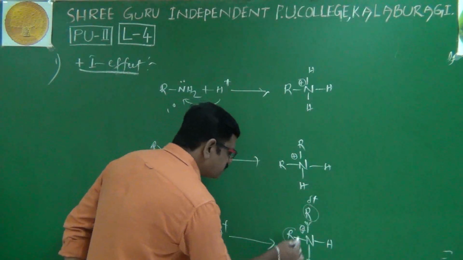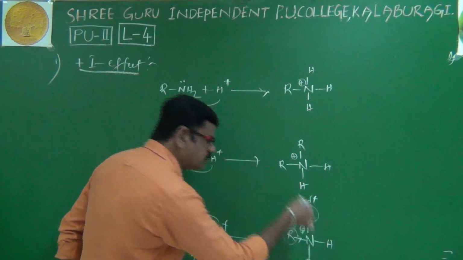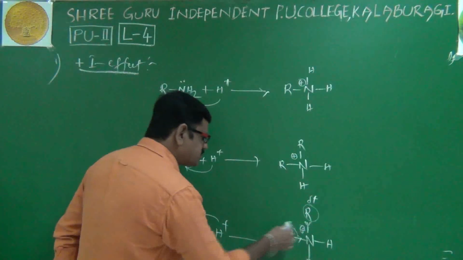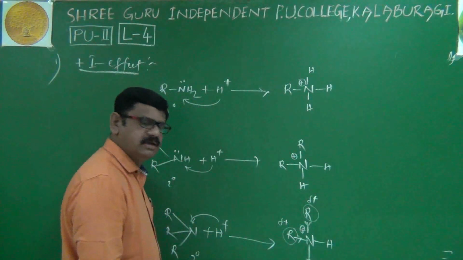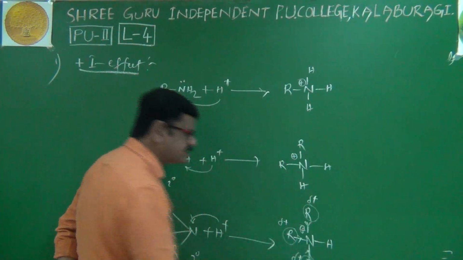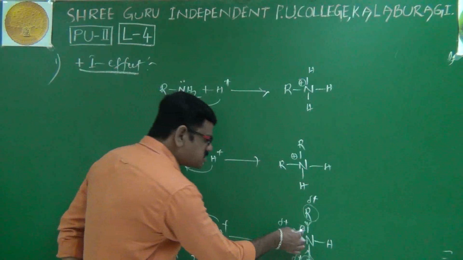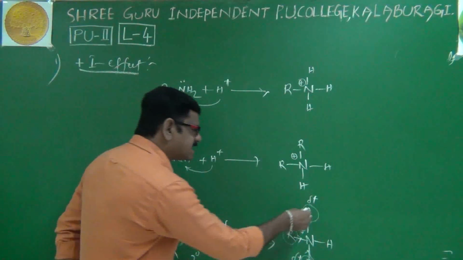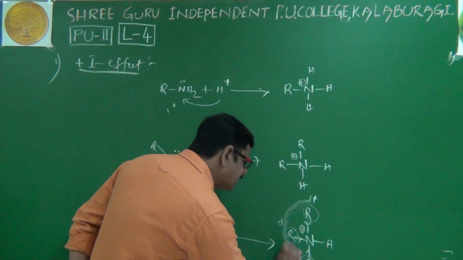Suppose this alkyl group is donating electron pair to positively charged nitrogen, then the positive charge is dispersed from here to here. This alkyl group also donates, so the positive charge is dispersed here. Means a positive charge dispersion takes place on 3 alkyl groups.